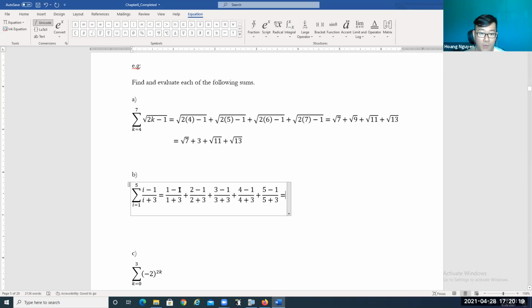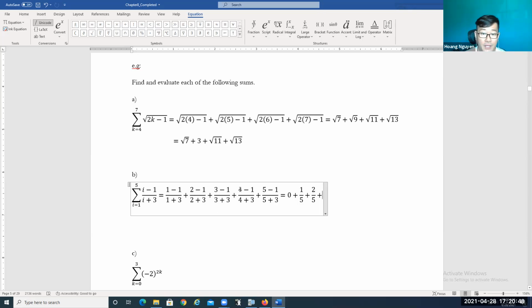Okay, now 1 take away 1 is going to be 0. 0 over 4 is going to be 0. So 0 plus, now 2 take away 1 is going to be 1. 2 plus 3 is going to be 5, so plus 1/5 plus. And now 3 take away 1 is going to be 2, divided by 6. And you might need to reduce this, right? So 2 over 6 is the same as 1 over 3. I'm going to leave it as 2 over 6 for now, plus.